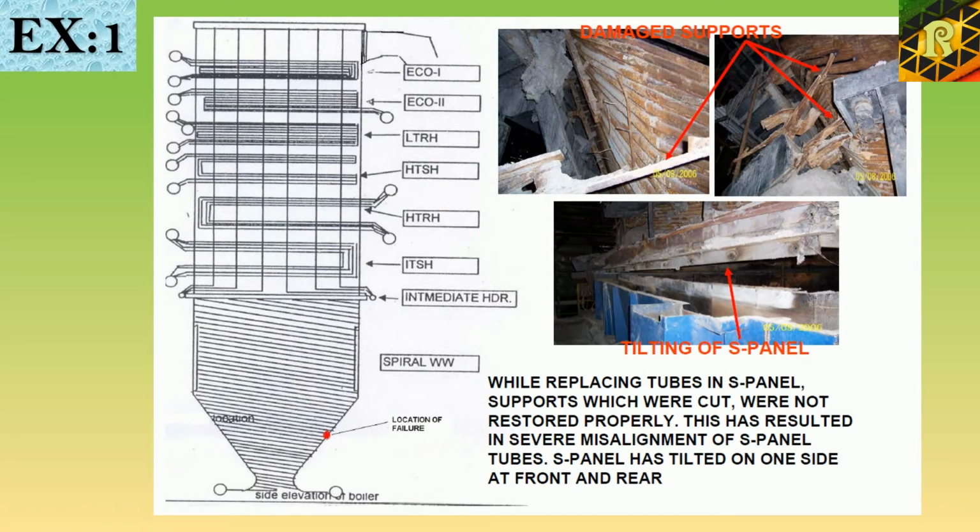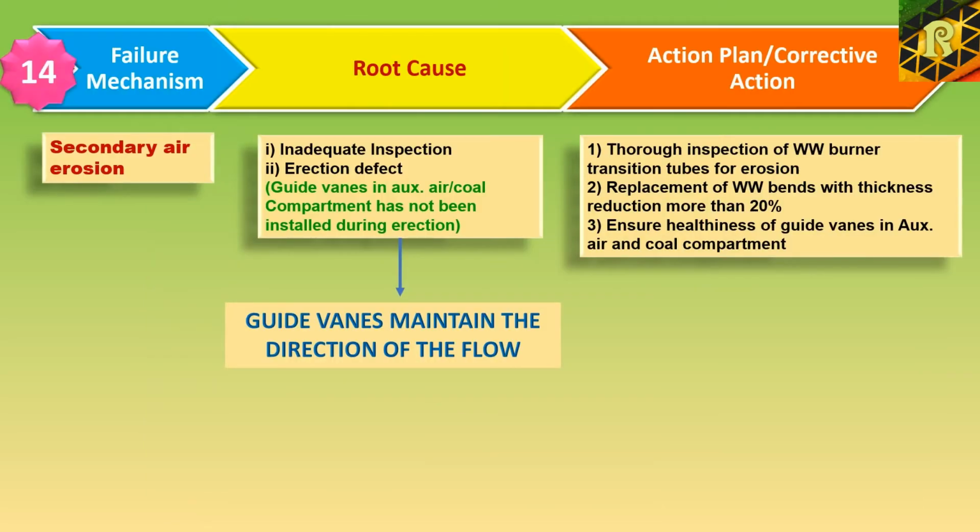This is one example of falling slag erosion. Here is the location of failure. While replacing tubes in S panel, supports which were cut were not restored properly. This has resulted in severe misalignment of S panel tubes. S panel has tilted on one side at front and rear.